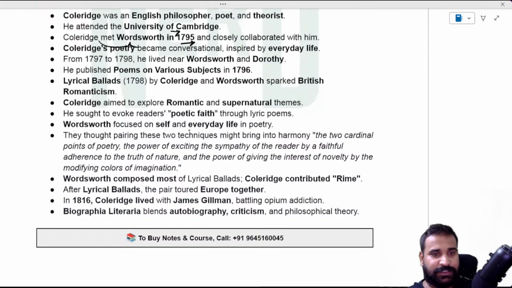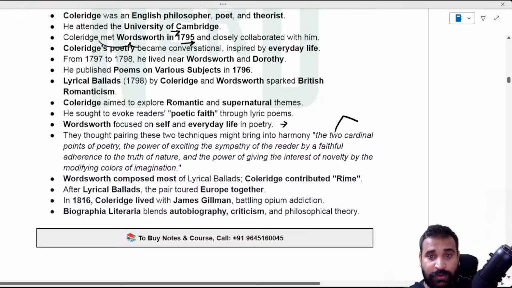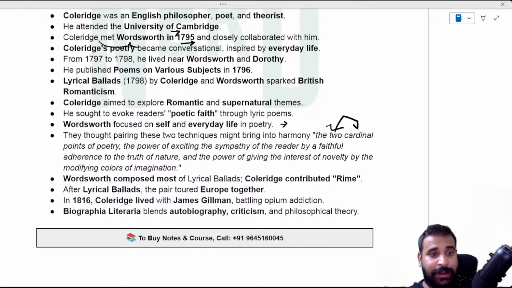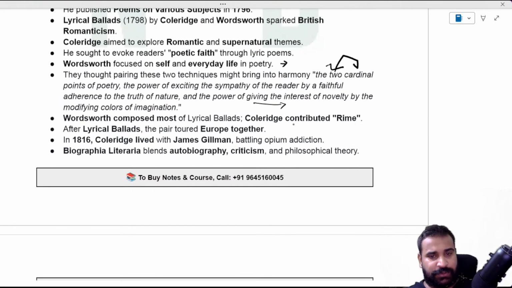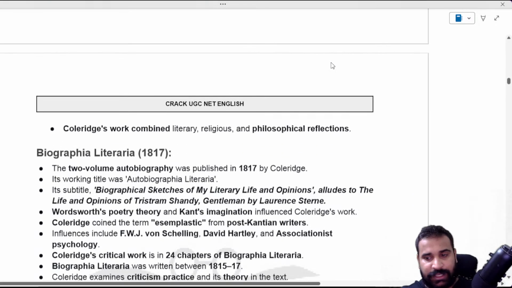Okay, some of the things that you should know, they have asked question on it. As you know, Wordsworth focused on self and everyday life in poetry, and they thought pairing these two techniques might bring harmony. Remember, two cardinal points of poetry: the power of exciting the sympathy of the reader by a faithful adherence to the truth of nature, and the power of giving the interest of novelty by the modifying colors of imagination. Right. And Wordsworth composed most of the poems, as you know, and Coleridge contributed the Rhyme of the Ancient Mariner and other poems.